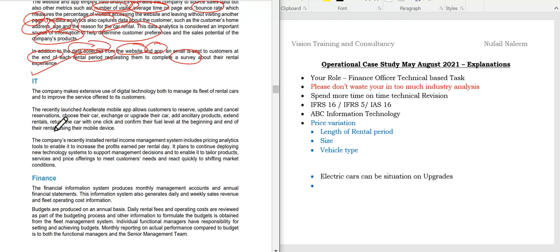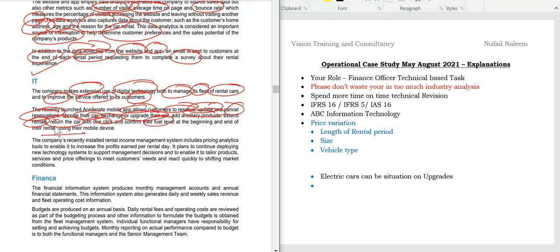Okay. The company makes extensive use of digital technology both to manage its fleet of rental cars and to improve the service offered to customers. The recently launched Accelerate mobile app allows customers to reserve, update and cancel reservations, choose their car, exchange or upgrade their car, add ancillary products, extend rental, return the car with a click, confirm the fuel level, and also begin and end rentals on mobile devices.